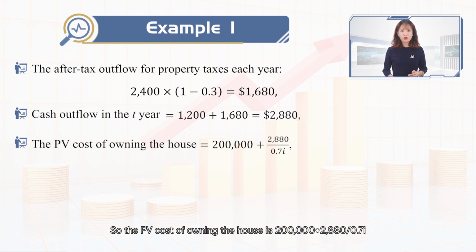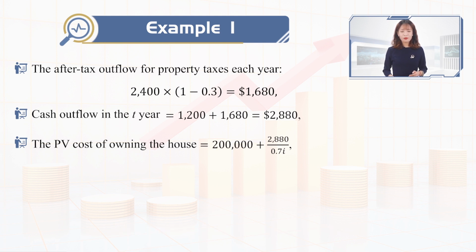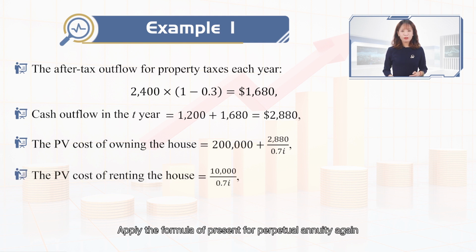So the PV cost of owning the house is $200,000 plus $2,880 divided by 0.7i. Applying the formula of present value for perpetual annuity again, the PV cost of renting the house is $10,000 divided by 0.7i.